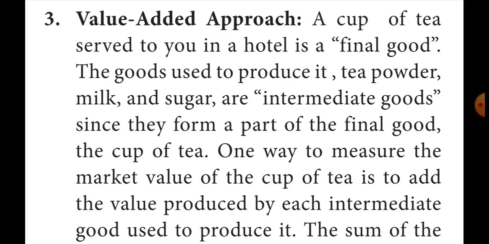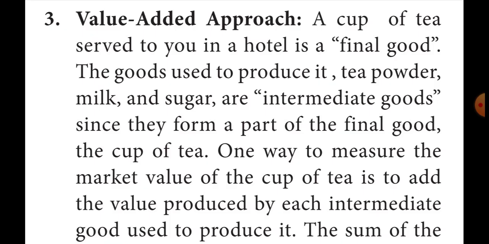Value added approach means how much value is added. For example, a cup of tea served to you in a hotel is a final good. Suppose we go to a hotel and buy a tea.